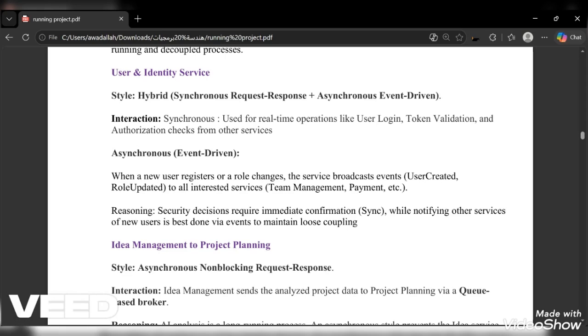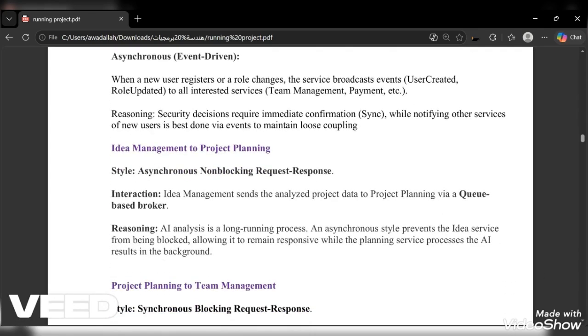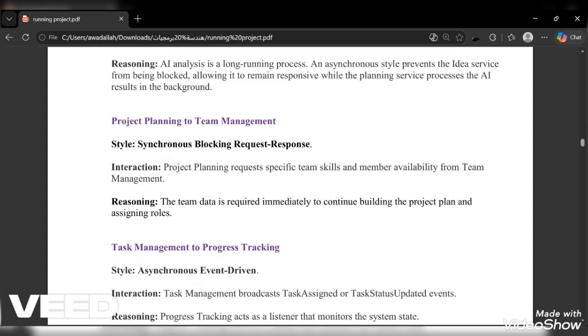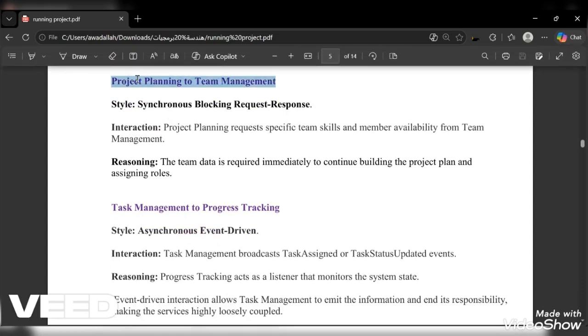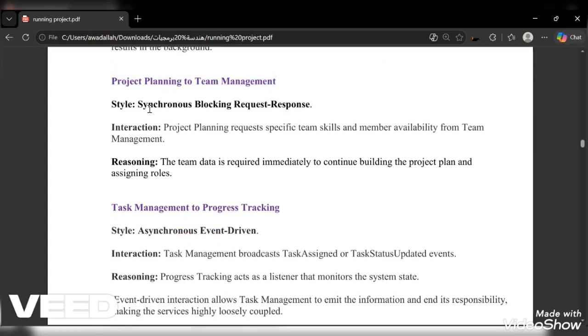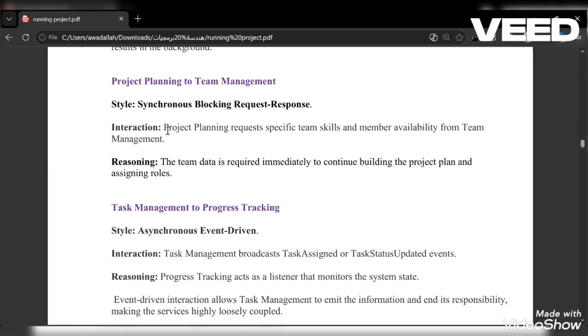First is REST HTTP. I use REST HTTP from project planning to team management. In project planning to team management, I use synchronous blocking request-response with REST HTTP. Here, one service calls another service's APIs and waits for the response. The project plan requires specific team skills and member availability from team management. The team data is required immediately to continue building.